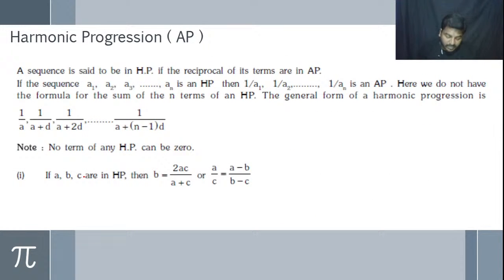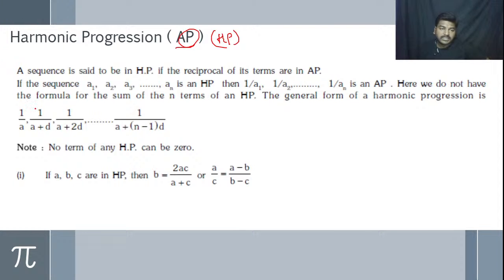Next, let us discuss the harmonic progression. A sequence is said to be a harmonic progression if the reciprocals of the terms are in AP. So the reciprocal of an AP is called a harmonic progression, or HP. The same formulas we use for the AP are applied here.